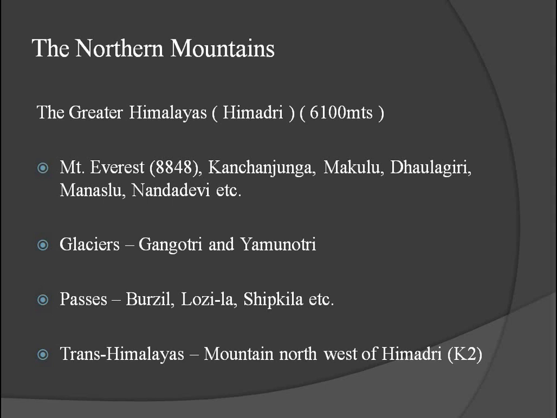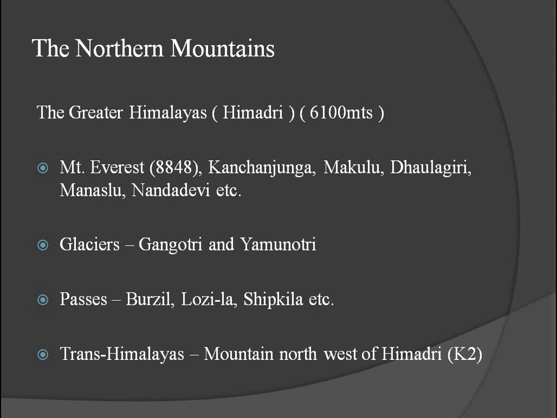First of all, let us discuss about the Greater Himalayas. This Greater Himalayas is also known as Himadri. The mountains here in the Greater Himalayas have an average height of 6,100 meters. In that, Mount Everest, as you know, is the highest peak in the world.